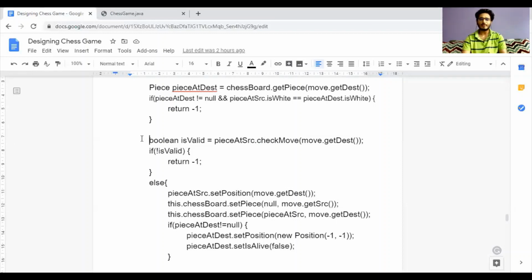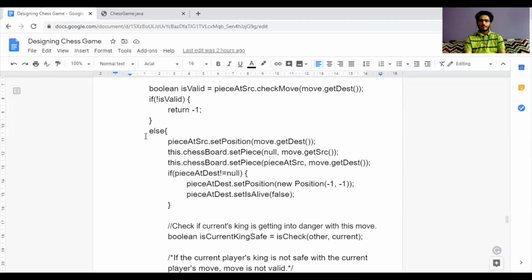We have implemented this check move function before, as we saw in the knight class. So it checks basically if the move that the player wants to do is valid for that particular piece or not. So if it is invalid, then also we return -1. Else we will perform the necessary changes. That is, the piece at the source, we will move it to the destination.